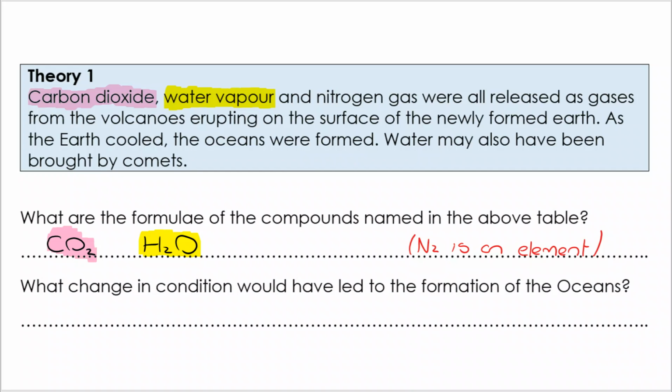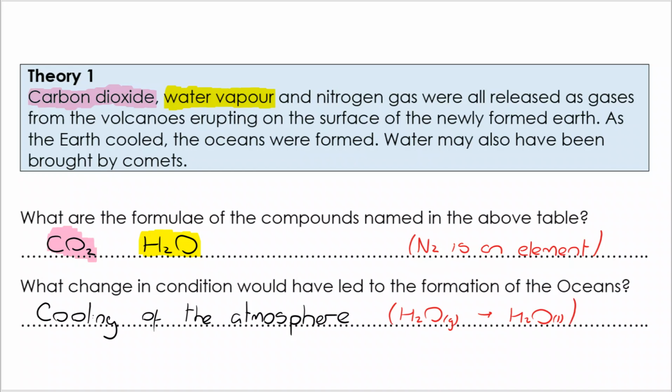But what changing condition would have led to the formation of the oceans? We had water vapour in the atmosphere. Well, it makes sense that if the atmosphere cools, the water vapour condenses. It then falls as rain, landing on the Earth's crust, and it sits there as the seas and the oceans. And a little equation there, just so we can see what's happening. The H2O gaseous is becoming H2O liquid.